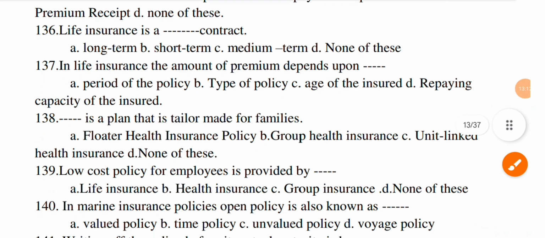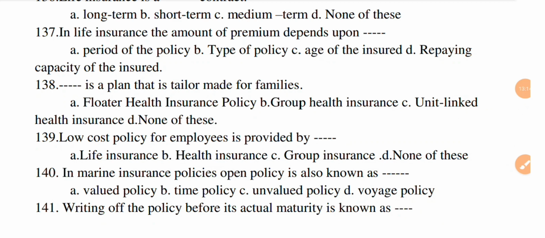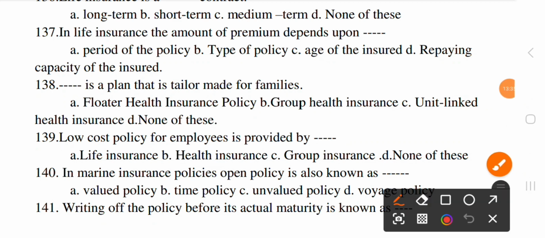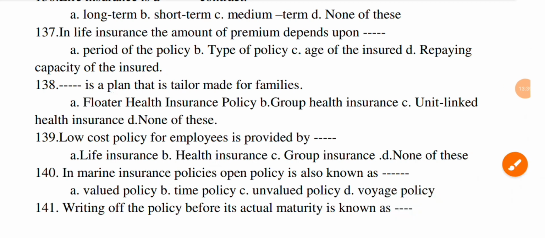The next question. Dash is a plan that is tailor-made for families. Option A, floater health insurance policy. B, group health insurance. C, unit linked health insurance. And D, none of this. The correct option is A, floater health insurance policy.